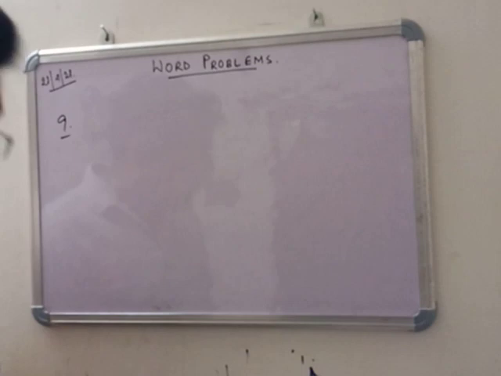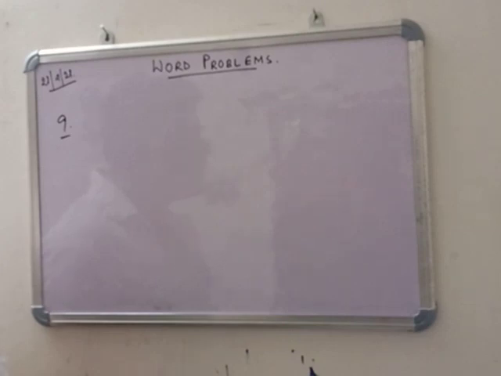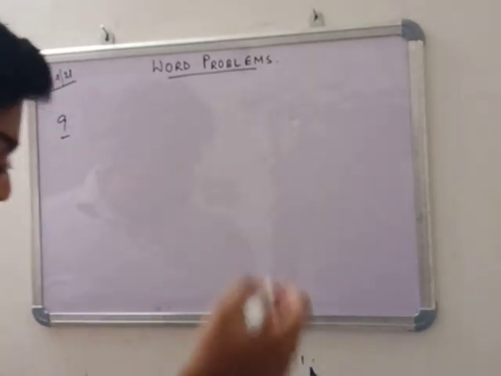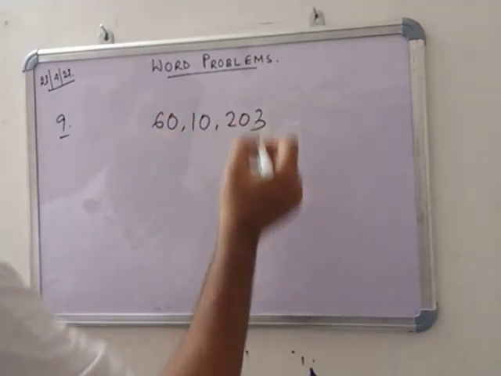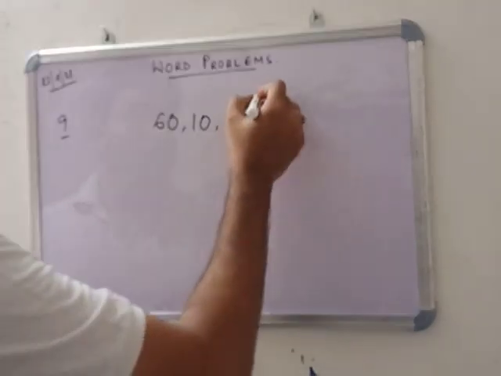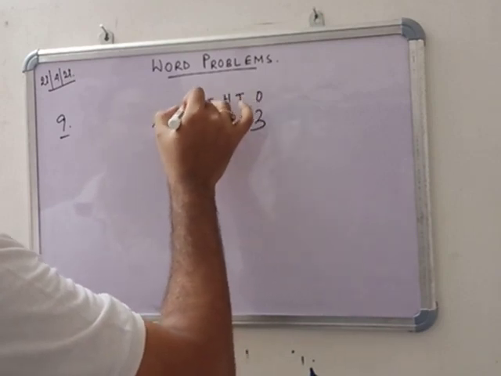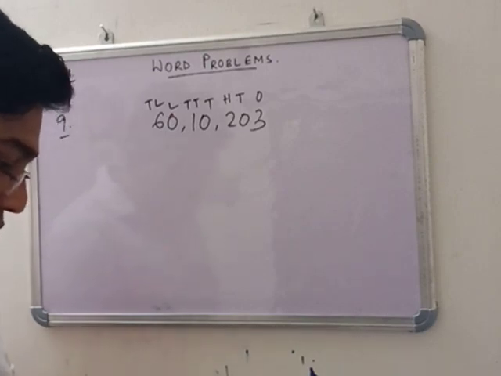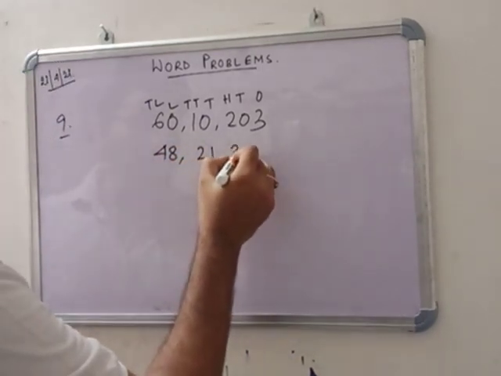So in number 9, see that the sum of two numbers is given. One number is given, you have to find the other. You subtract, we get the answer. So the sum of two numbers is given, 6010203. We can use here ones, tens, 100, 1000, 10,000, lakh, 10 lakh. And one number is 48 lakh 21,325.